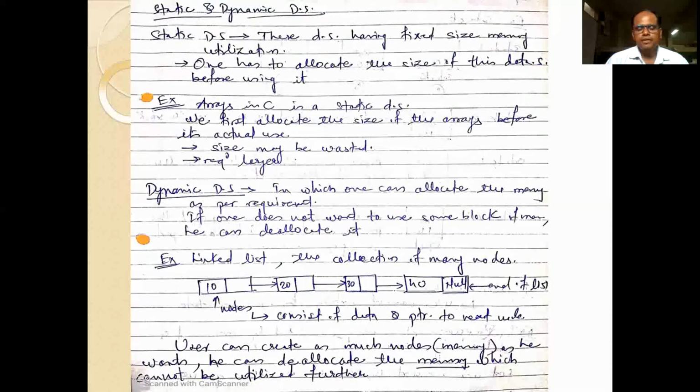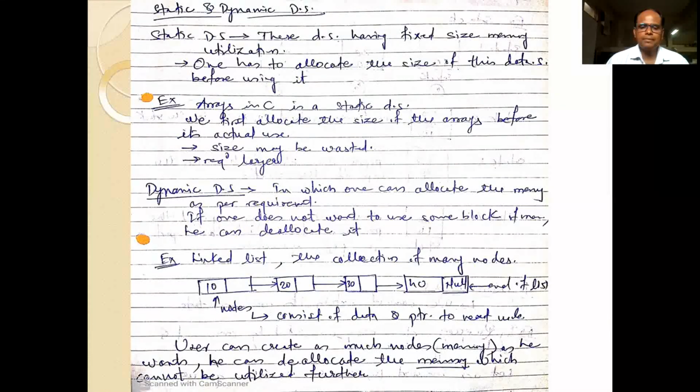Okay, friends, in data structure there is again a very important concept we are going to discuss here, that is static data structure and dynamic data structure. Let us discuss static data structure first. What exactly is a static data structure? Basically, in a static data structure we have a fixed size of memory. First we have to allocate the size, and then we are going to use that particular structure.